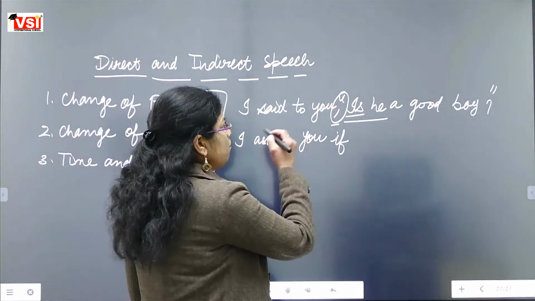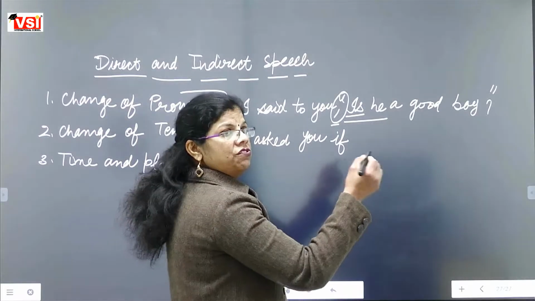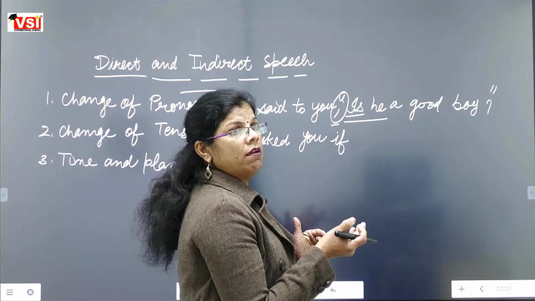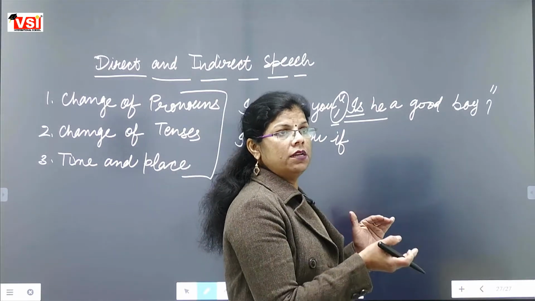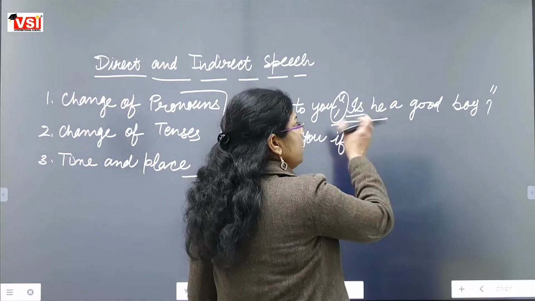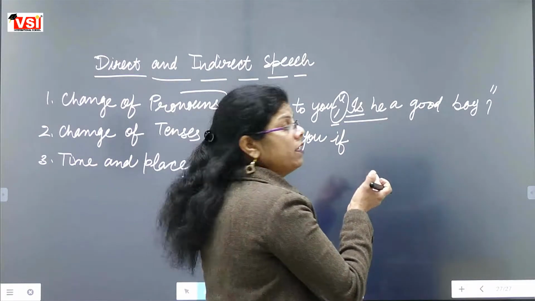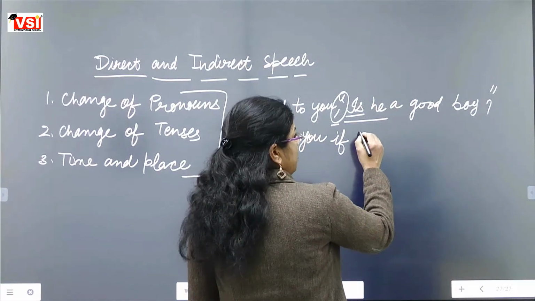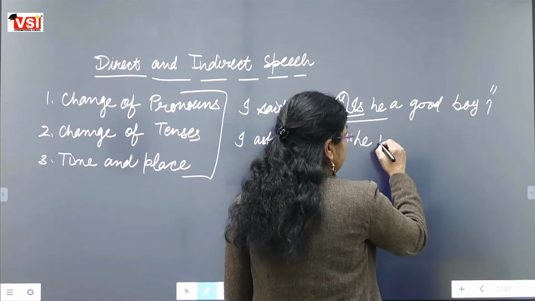So I asked you if, and we have to change the places of is he. Why? Because we want to make it a declarative sentence. If we change it as it is, it will not become declarative, it will still be interrogative. That's why we change its place: we bring he first, and is is always changed into was.